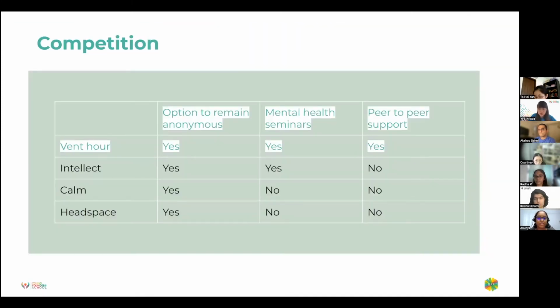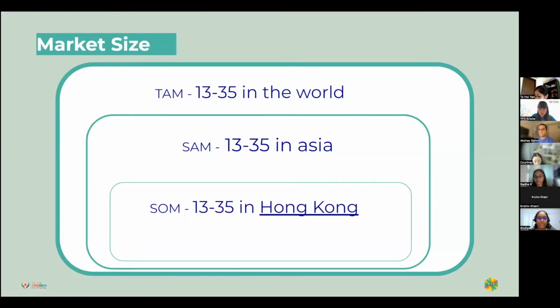Hello, I'm Anson, and I'll be talking about how our startup competes with other mental health apps. Out of all the other mental health apps that we found, we were one of the few that has mental health seminars and one of the only apps that includes peer-to-peer support of other people who also have mental disorders. Now, our market size, our serviceable obtainable market would be those of students and young adults in Hong Kong. And we hope to expand this range to those in Asia and eventually those globally as well.